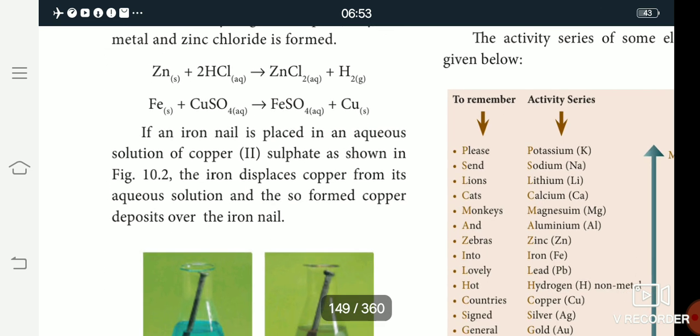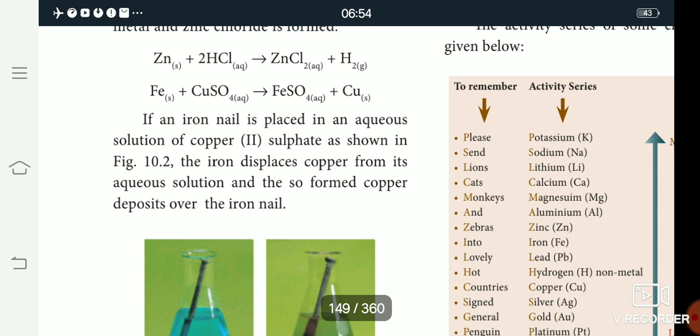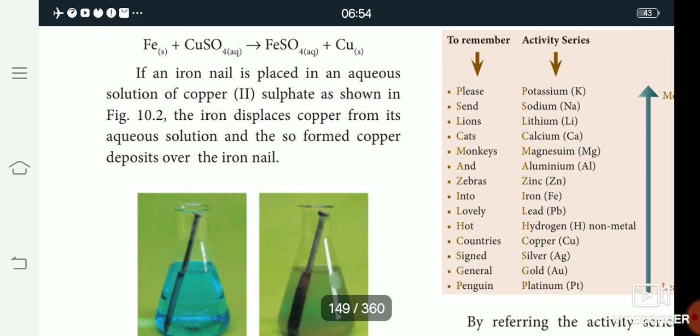In this reaction, an iron rod is dipped into copper sulfate solution. The copper sulfate solution is blue in color. When the iron rod is dipped in, the iron rusts and the copper sulfate solution changes color.